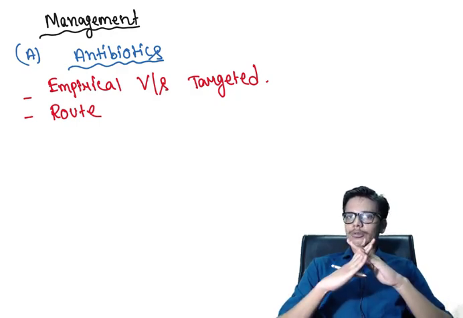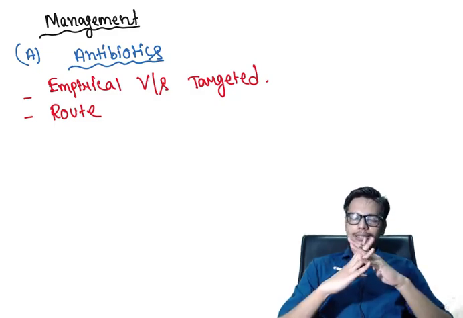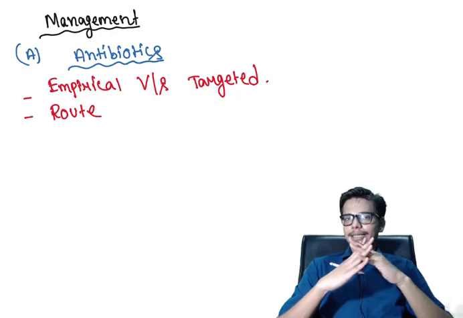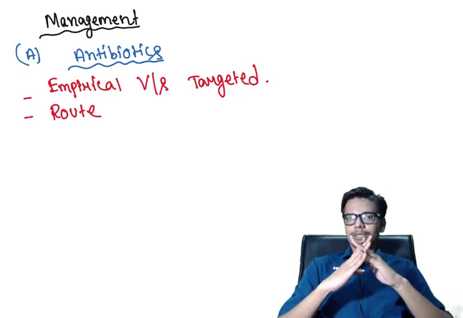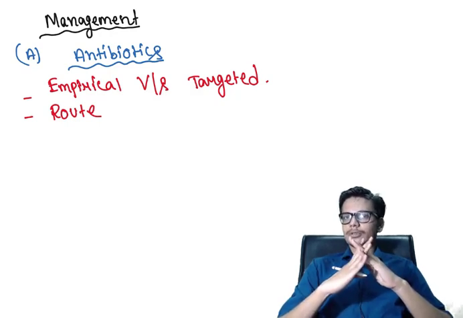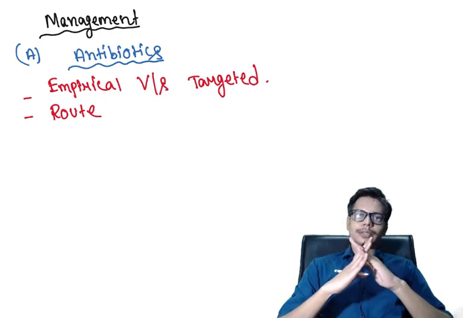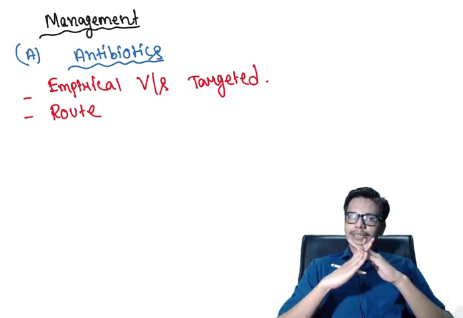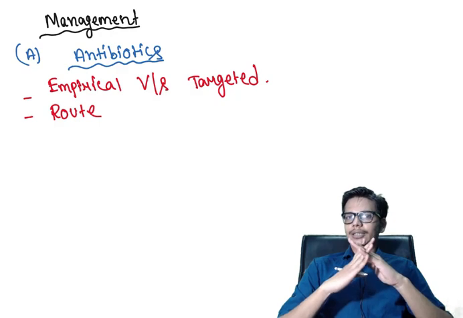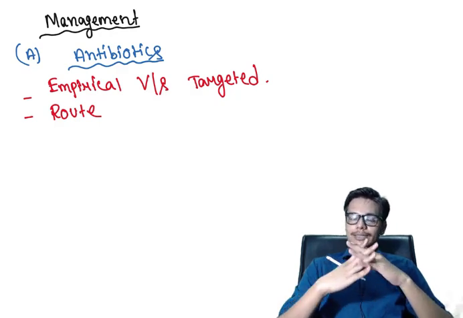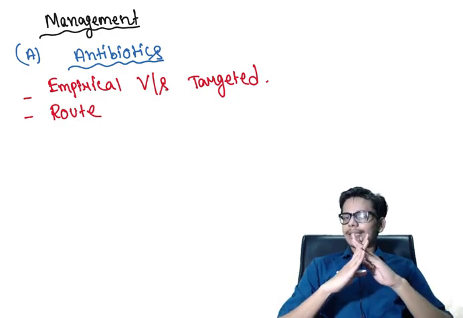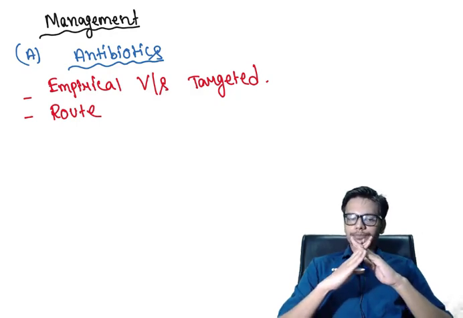If the child is so severely ill that you don't have time to wait for the action of the oral antibiotic, as it will take a longer duration, then to save the child's life you have to go for parenteral antibiotic therapy. So these are the parameters that will help you decide whether it will be a parenteral or an oral antibiotic therapy.